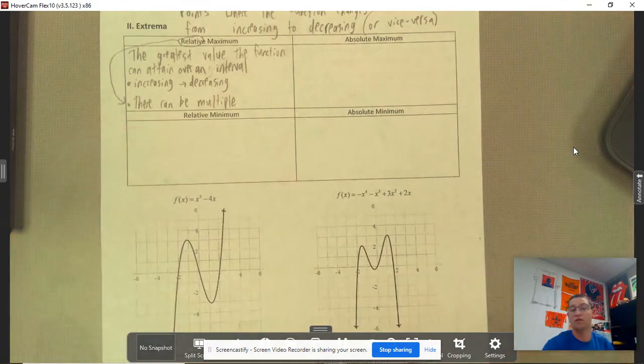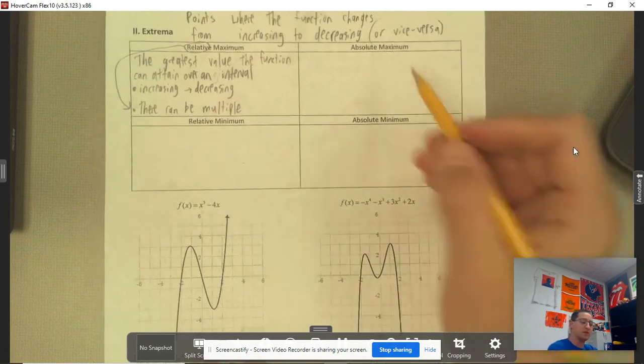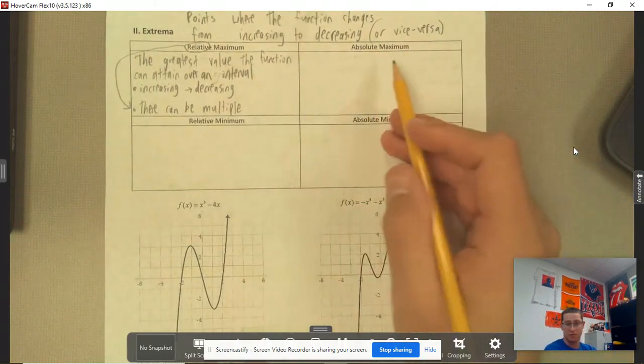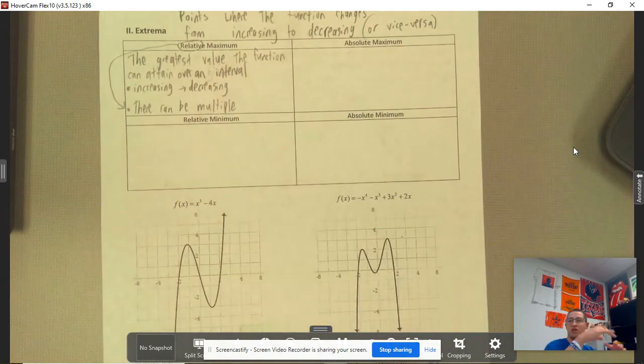Okay, so the relative part of it, right? It's kind of a random peak. If you think about a range of mountains, a range of mountains has multiple different peaks, right? Because there's multiple different mountains. But really the highest mountain would be that absolute maximum. The relative is just the various different peaks within a mountain range. Okay, that's one way to think about it.